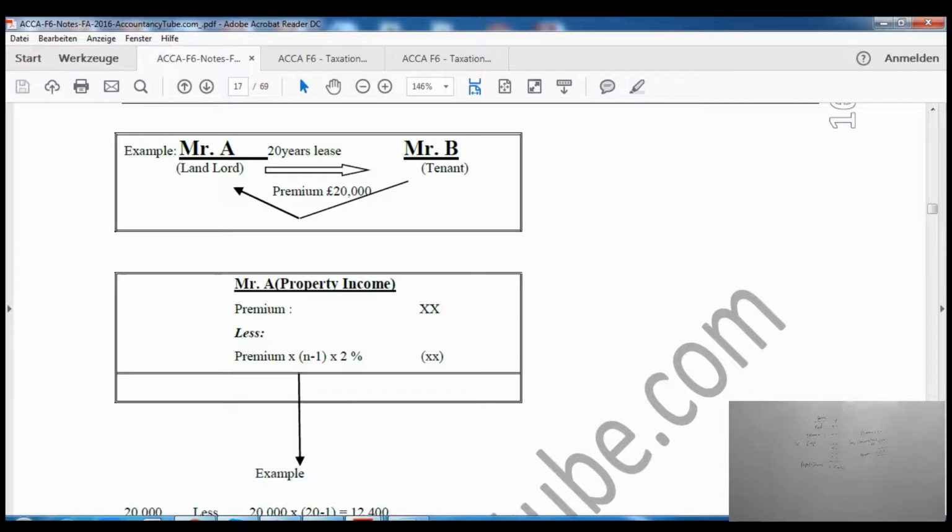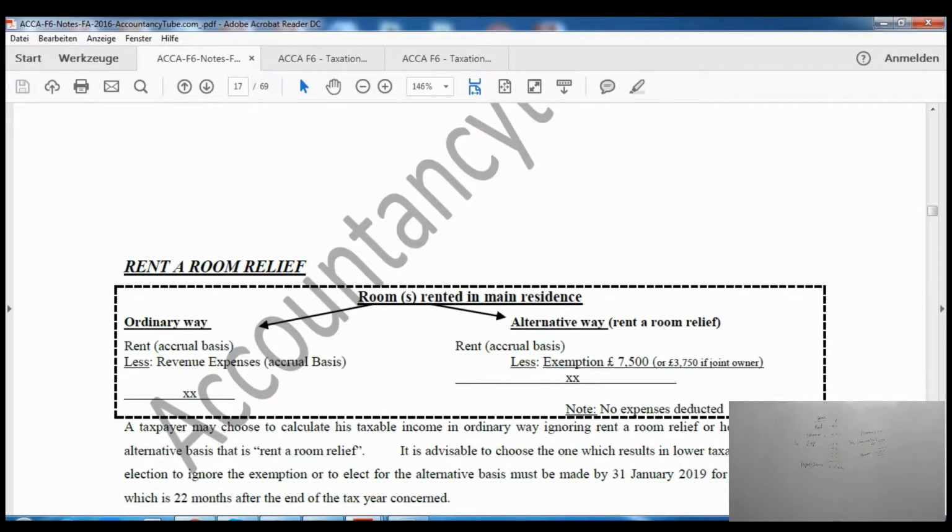Say for example, if a landlord has given a lease for 20 years to Mr. B, and the premium paid was £20,000. So how to calculate the premium? We'll take the premium amount, which is £20,000, then we deduct this formula, which is premium into n minus 1. So n here means 20 because it is for 20 years. So n, 20 minus 1, and the answer as shown in the notes is 12,400. So that is the way to calculate premium.